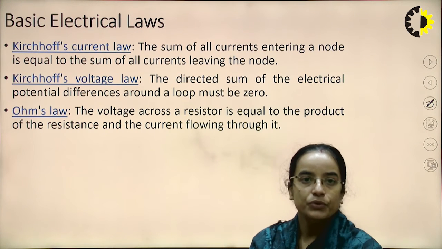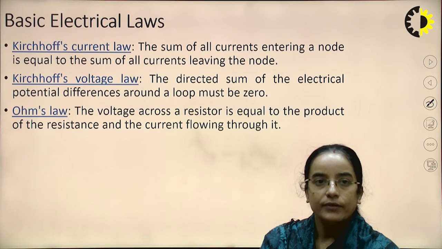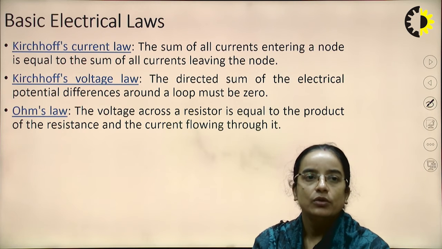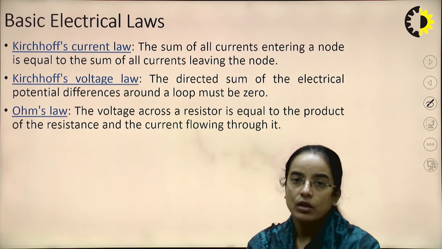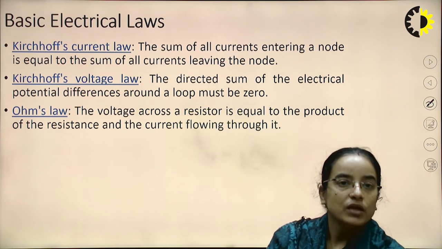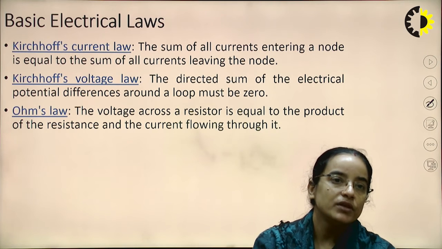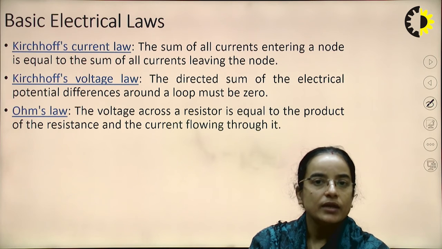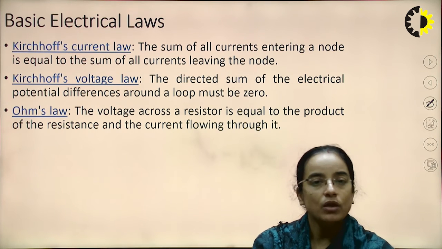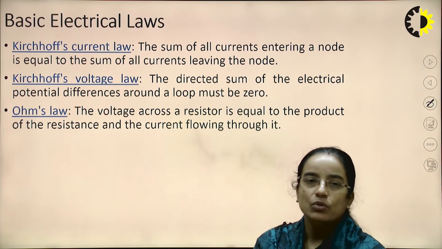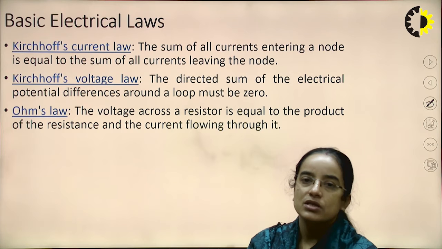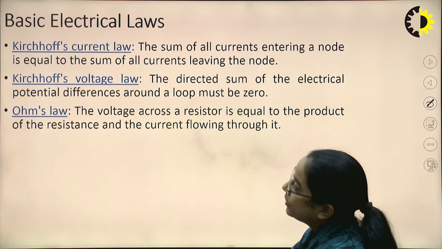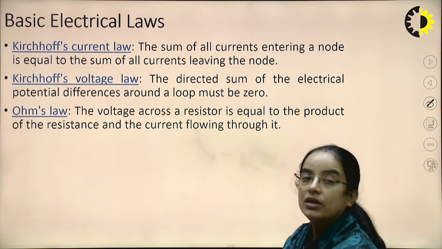Basic electrical laws, we know all this: KCL and KVL. KCL means Kirchhoff's current law: the sum of all currents entering a node is equal to the sum of all the currents leaving the node. KVL says the directed sum of electrical potential differences around a loop is 0. Then Ohm's law: the voltage across a resistor is equal to the product of the resistance and the current flowing through it.